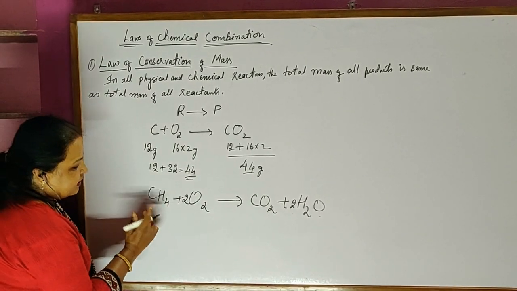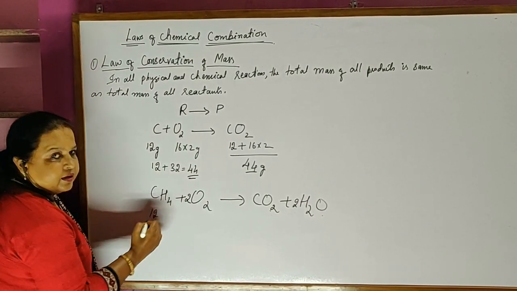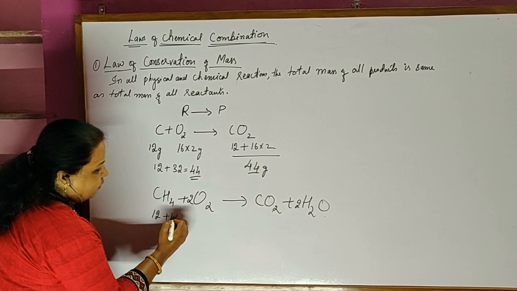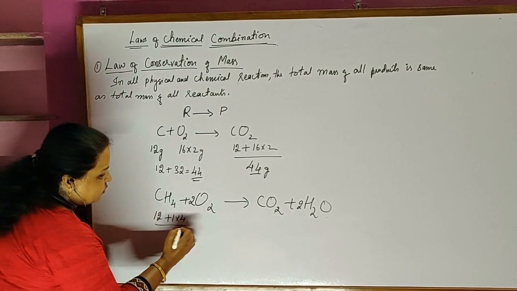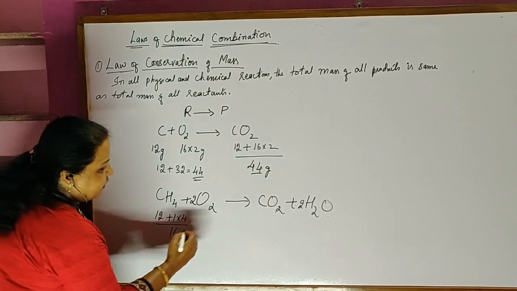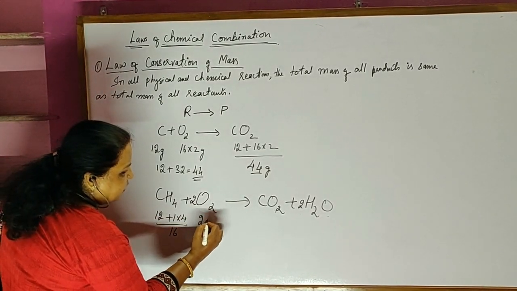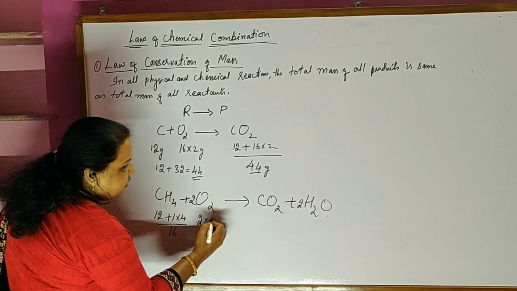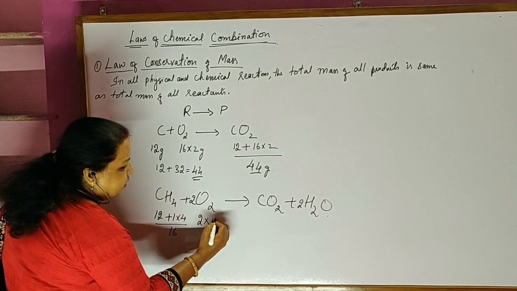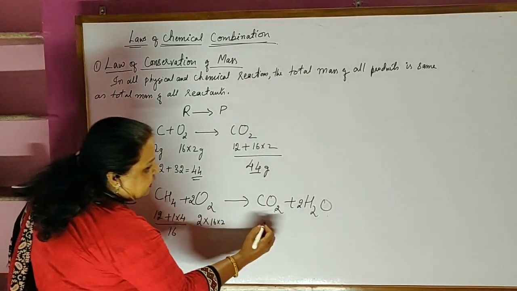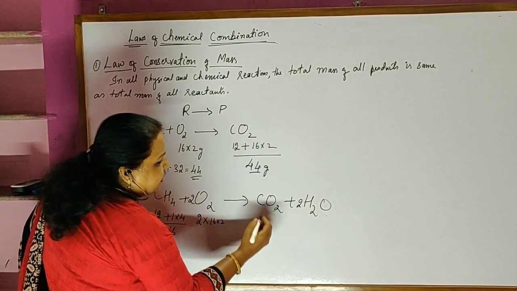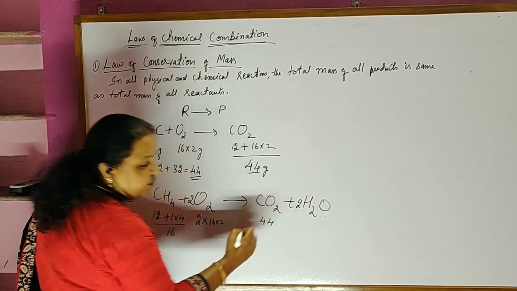Now let's calculate. Carbon's atomic weight is 12 and hydrogen is 1. There are 4 atoms of hydrogen, 1 into 4, so methane is 16 grams, which combines with 2 into oxygen. Just like in the previous part, that's 16 into 2. Then carbon dioxide, we have already calculated, is 44 grams.